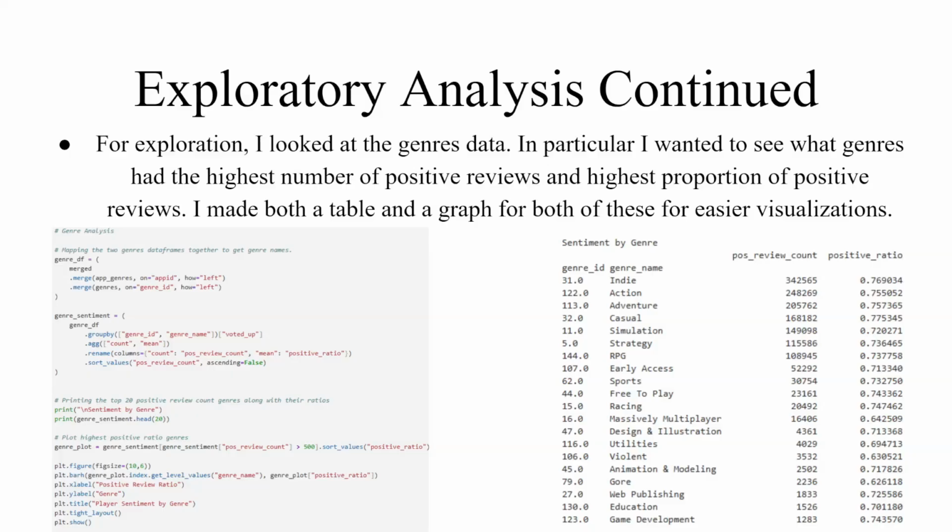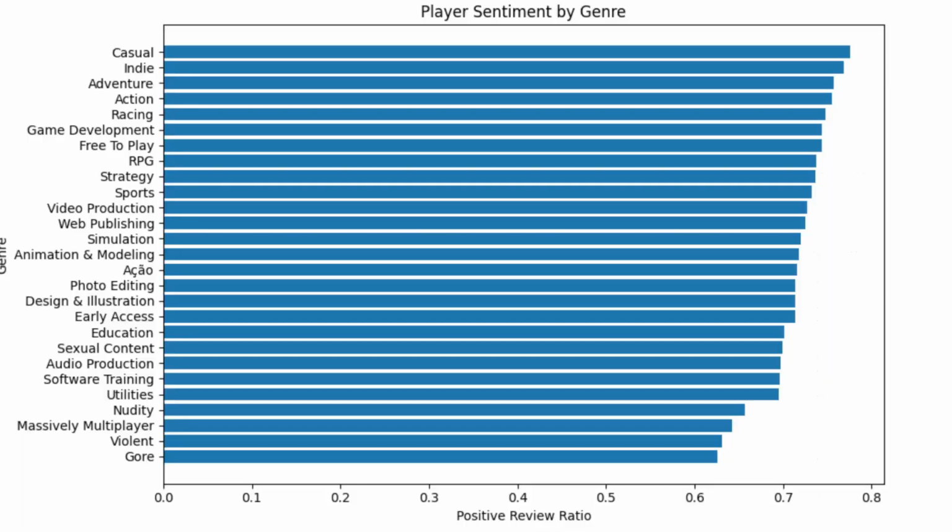So for exploration, I looked at genres data. In particular, I wanted to see what genres had the highest number of positive reviews and highest proportion of positive reviews. So I made both a table and a graph for both of these for easier visualization. The table is on the right, and here is a graph.